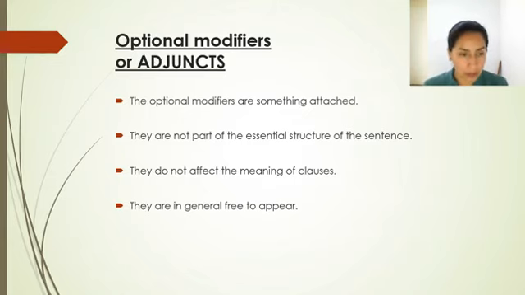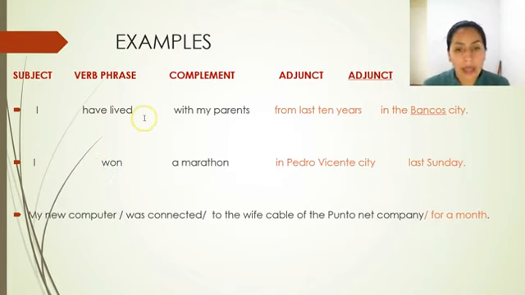I have the examples. I have lived with my parents for the last 10 years in Banco City. That sentence has a time and place expression, two adjuncts. Another example. I won a marathon in Pedro Vicente City last Sunday. That sentence has two adjuncts, Pedro Vicente City and last Sunday.